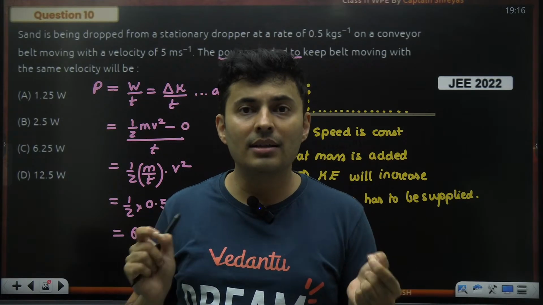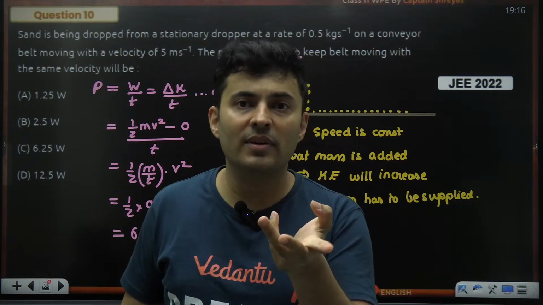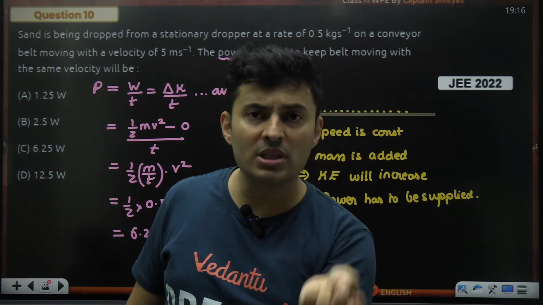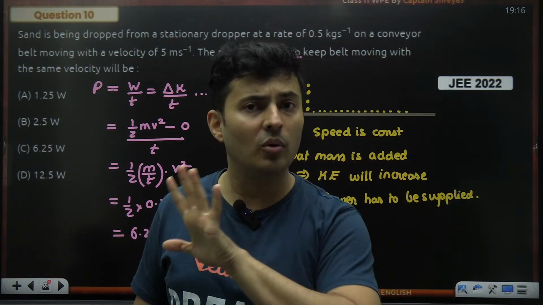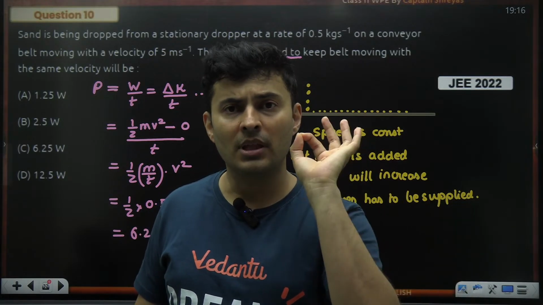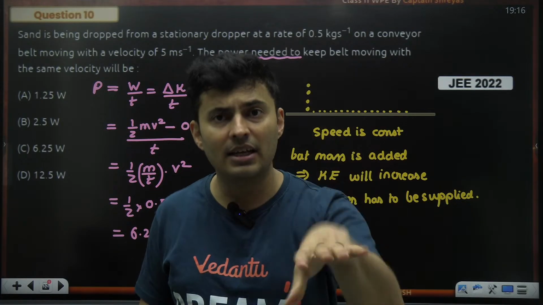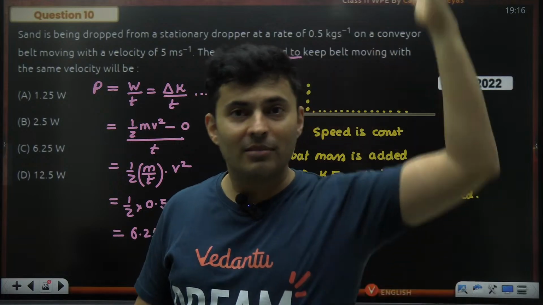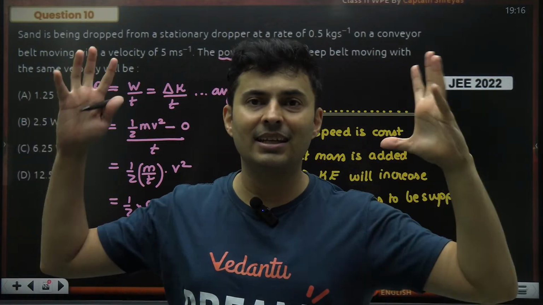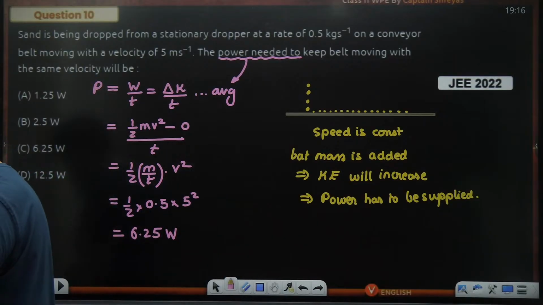It is not necessarily that you can take a fraction of a second and see some proportionate mass falling. Like I gave the example, 0.5 kgs per second only means that either every second 0.5 kgs is falling, or every 2 seconds 1 kg is falling, or every 4 seconds 2 kgs is falling, or you can take even a bigger interval. It's just that the average rate is 0.5 kgs per second. Is that clear, Dilip?